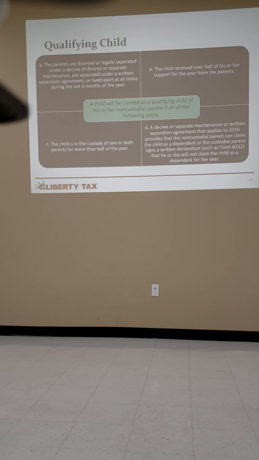Like I said, most 75–80% of returns are super simple. We can tell mom worked, she doesn't know where dad is, she's claiming the kiddo, or the family's together, they're filing joint, they've got dependents. It's usually cut and dry.